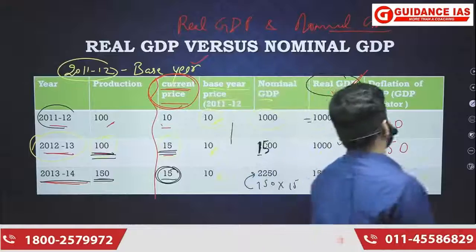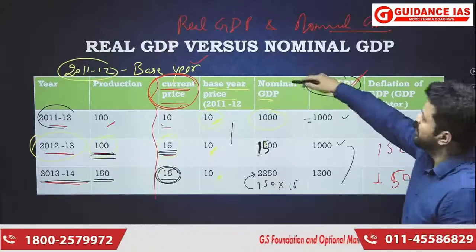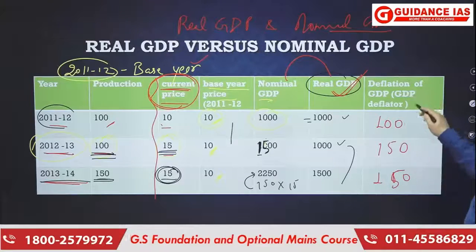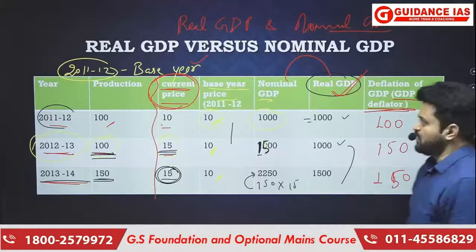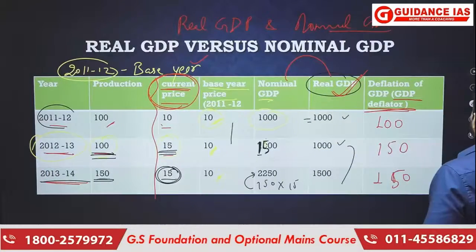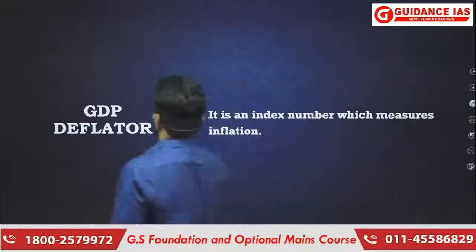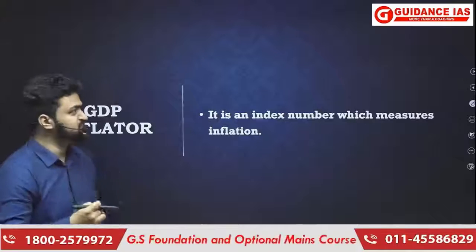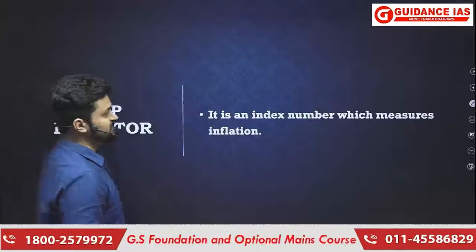Okay, so you came to know about nominal GDP, you came to know about real GDP, you came to know about the significance that these two terms have. Then you also came to know about GDP deflator. Okay. Now, finally, I am going to tell you about the relevance of this particular concept, why I included it here. Because we can establish a relationship among these three variables, that is real GDP, nominal GDP, and GDP deflator.